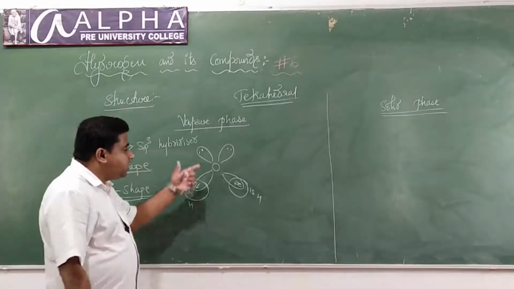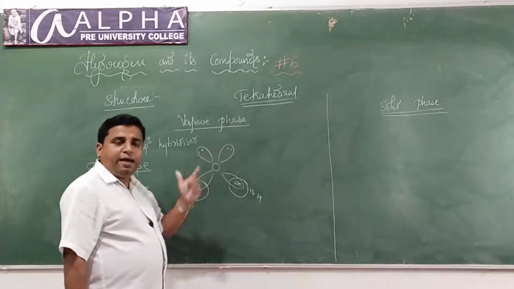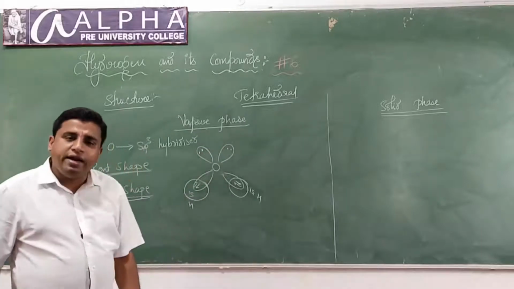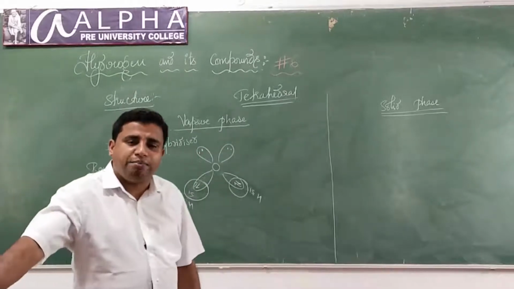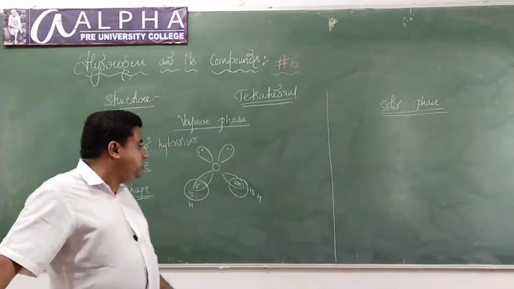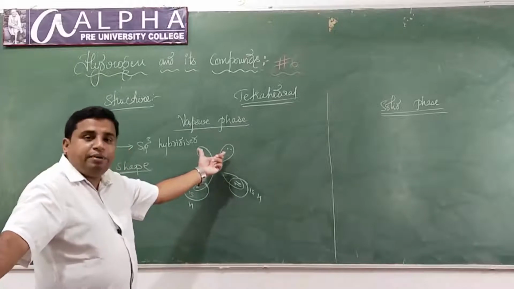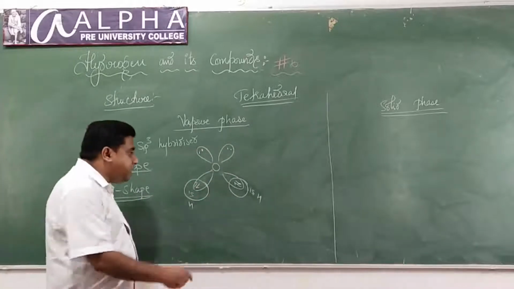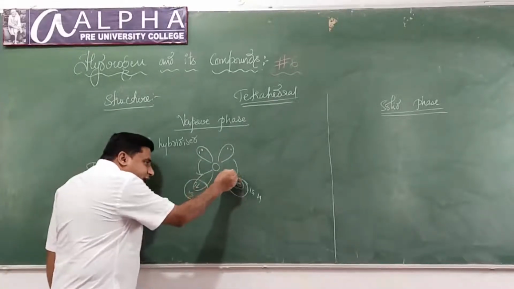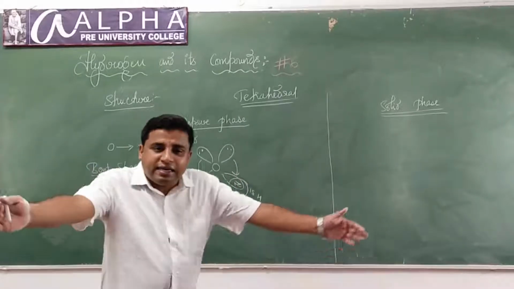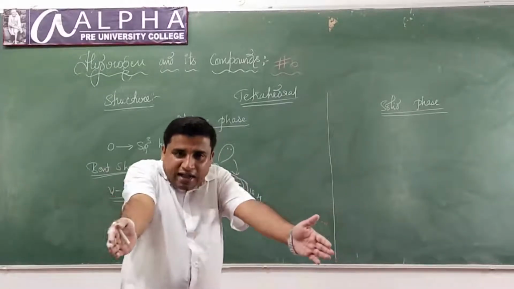Look here. Because of the presence of lone pairs of electrons, according to valence shell electron pair repulsion theory, there will be repulsion between lone pair and lone pair, bond pair and lone pair, and bond pair and bond pair. Because of repulsion, the bond angle gets contracted.